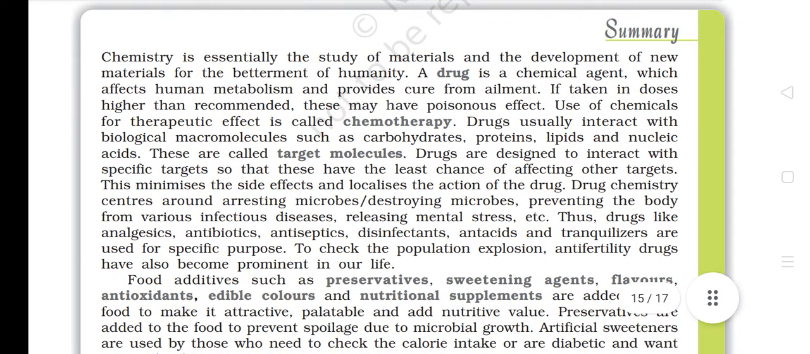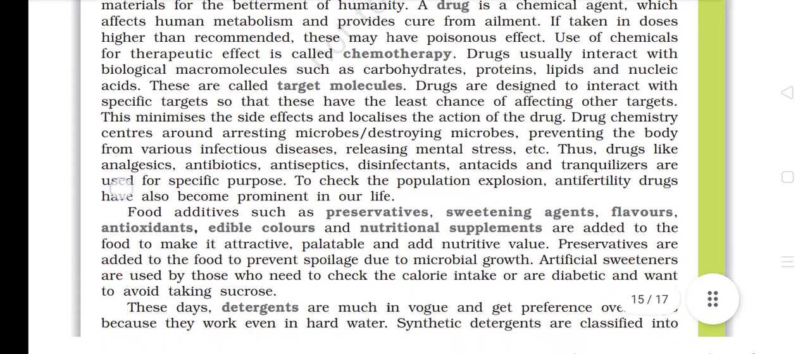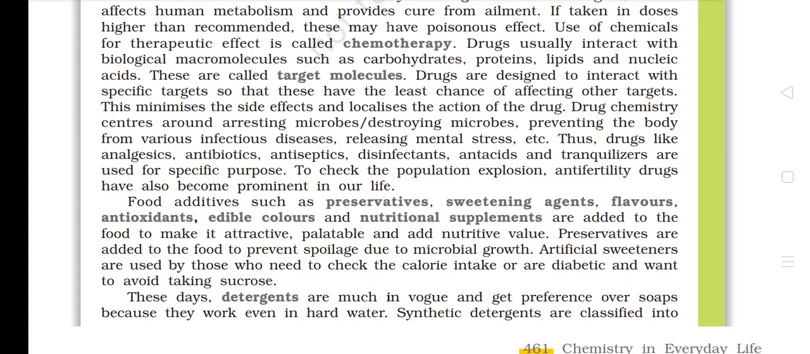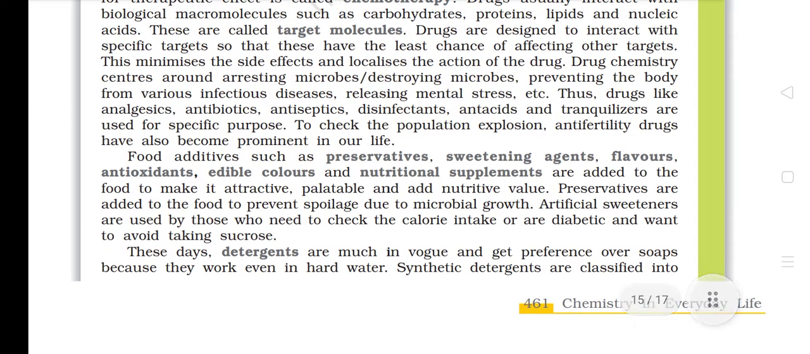Summary: Chemistry is essentially the study of materials and the development of new materials for the betterment of humanity. A drug is a chemical agent which affects human metabolism and provides cure from ailment. If taken in doses higher than recommended, these may have poisonous effect. Use of chemicals for therapeutic effect is called chemotherapy. Drugs usually interact with biological macromolecules such as carbohydrates, proteins, lipids, and nucleic acids. These are called target molecules. Drugs are designed to interact with a specific target so that these have the least chance of affecting other targets. This minimizes the side effects and localizes the action of the drug.